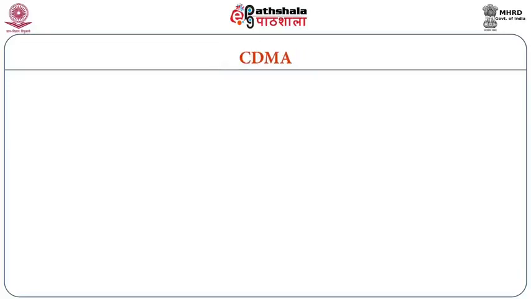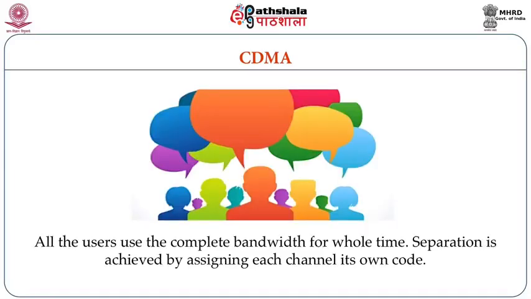The last multiple access scheme which we'll be discussing is code division multiple access. All the users utilize the complete bandwidth all the time, but the separation between the users is performed with the help of codes which are assigned uniquely to a user. Now, what is the advantage of this scheme?